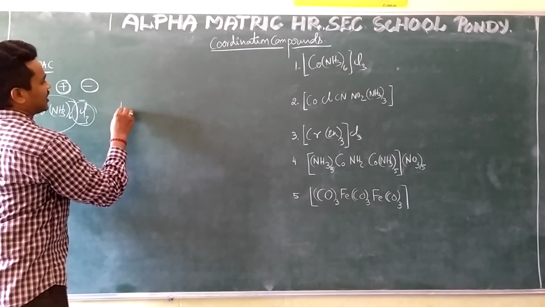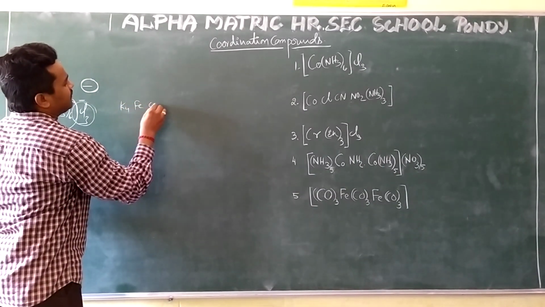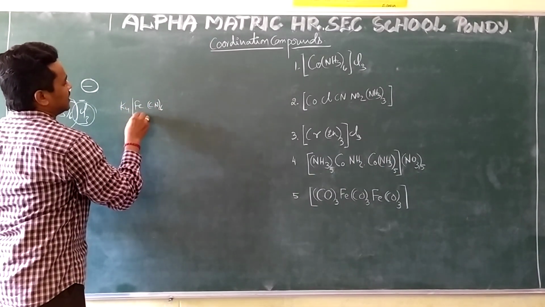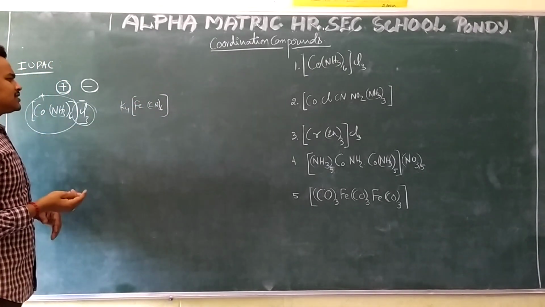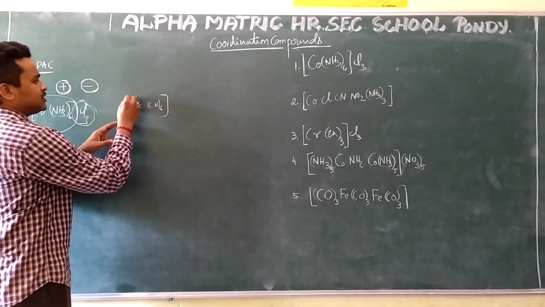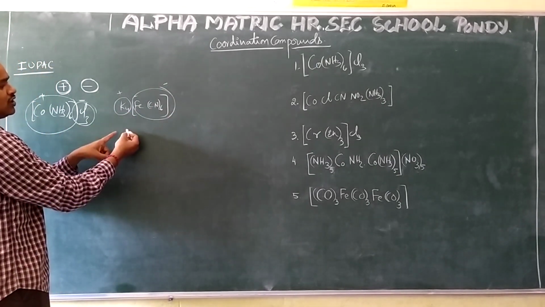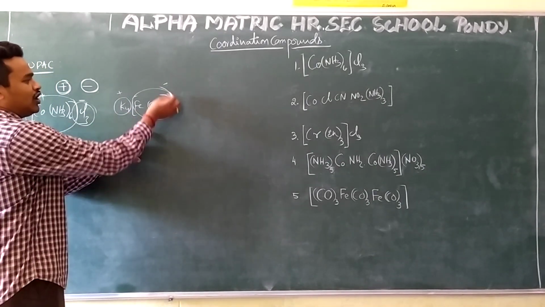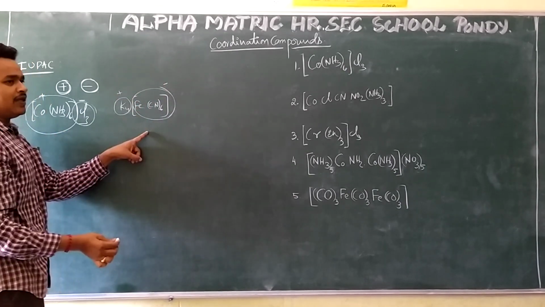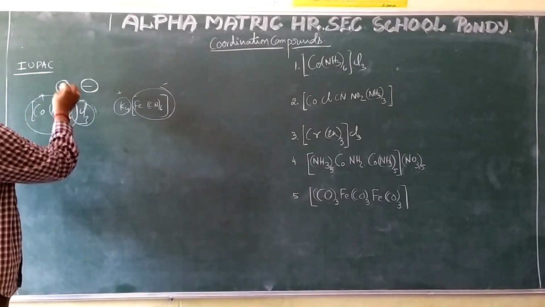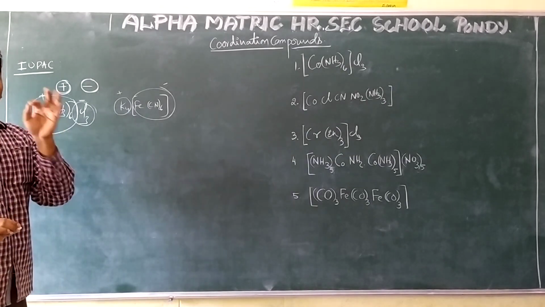The other complex I gave is K4[Fe(CN)6]. In this complex, this is the positive part and this is the negative part. So first I have to start with potassium, then write this complex name. Why? A complex compound is nothing but a salt.